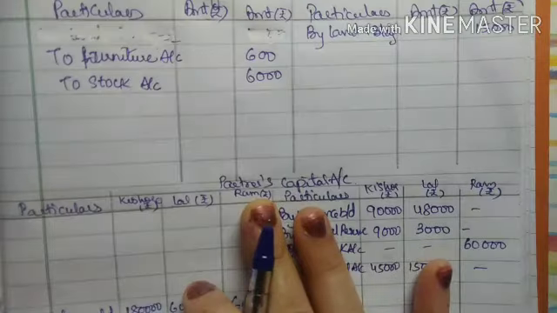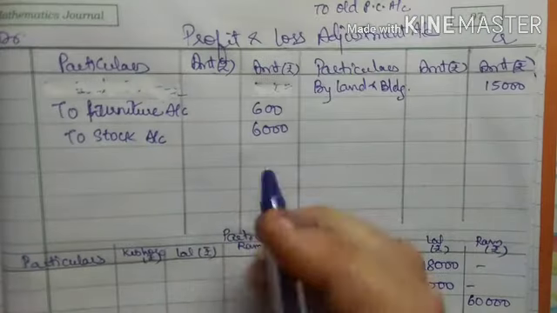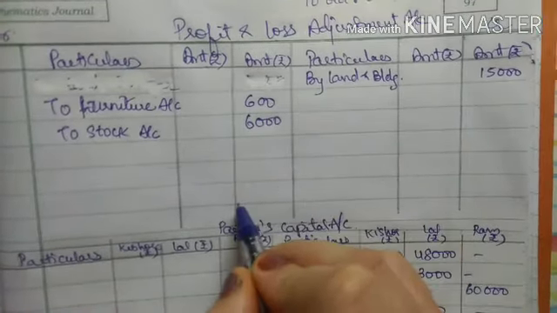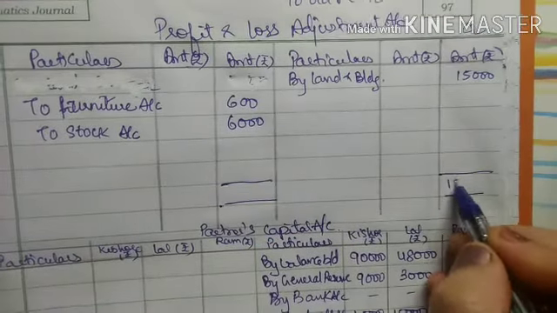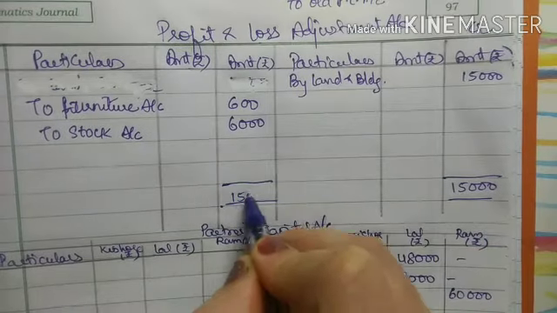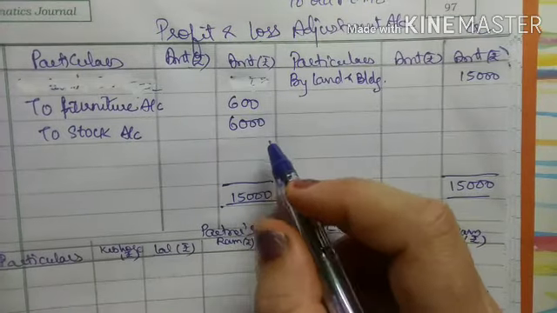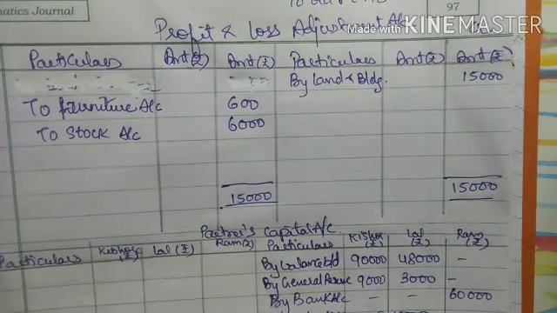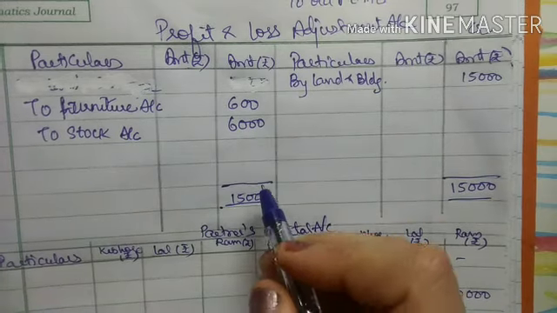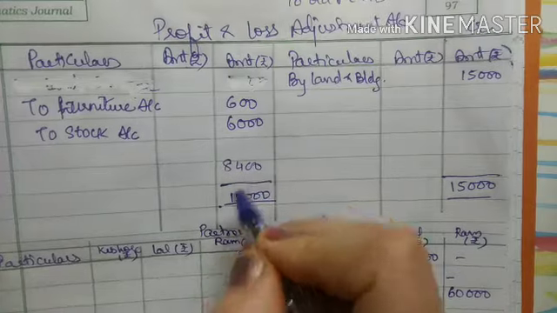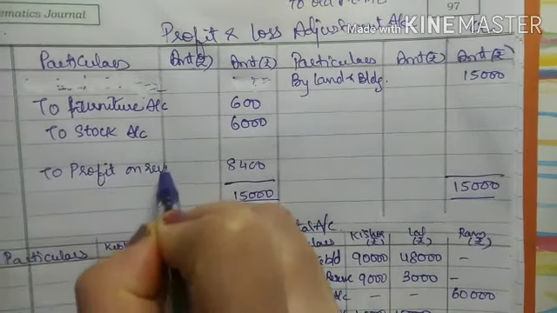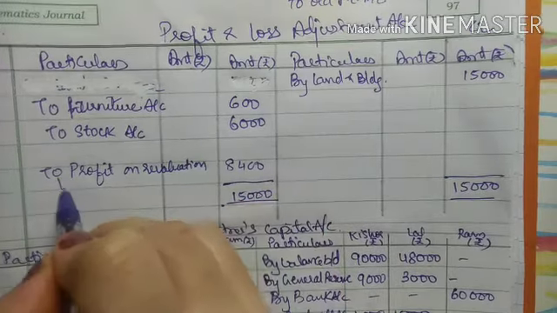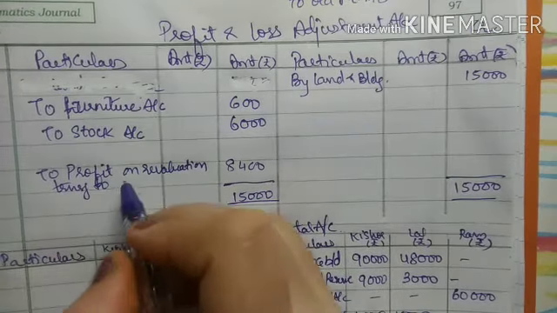Now we have done with all the adjustments. Now we will first close the profit and loss adjustment account, right? So see, this is what, 15,000 is greater, so I will write 15,000. 15,000 minus 6,600, right? So I will get the profit on revaluation and the amount will be 8,400. So to profit on revaluation, transfer to partners